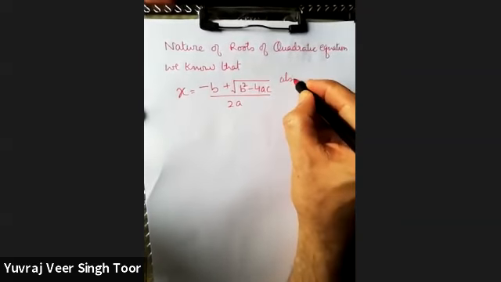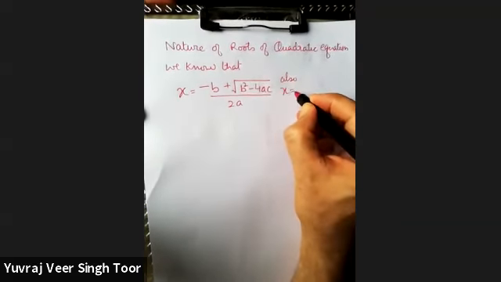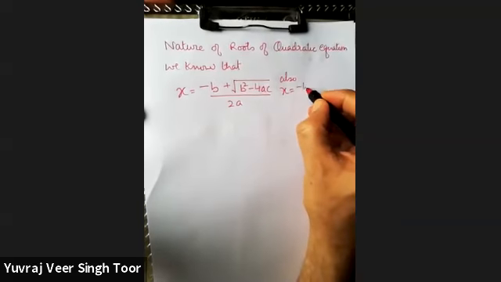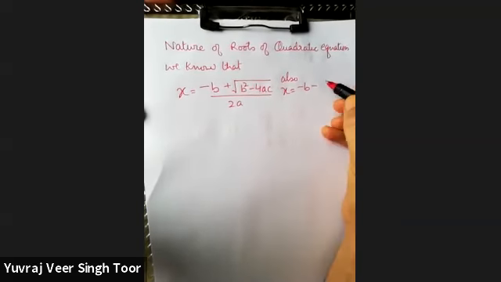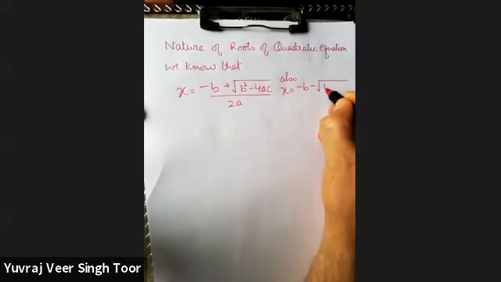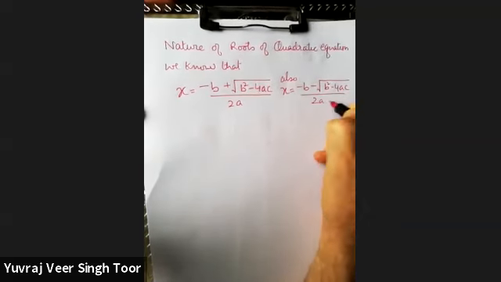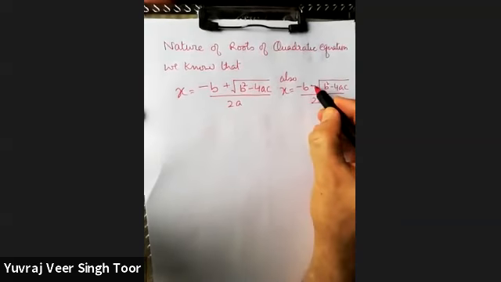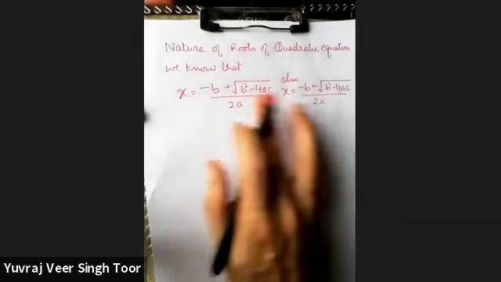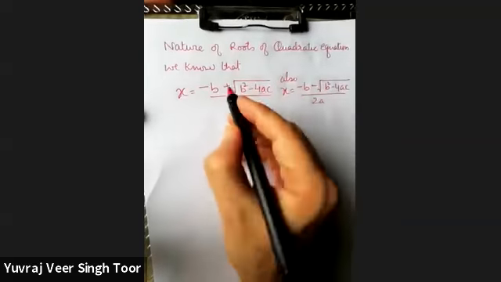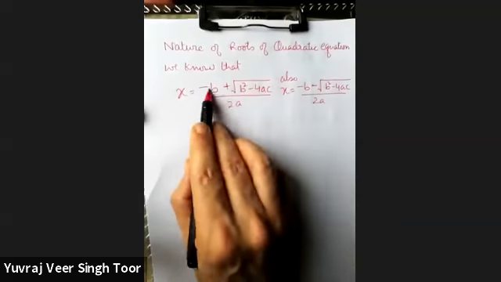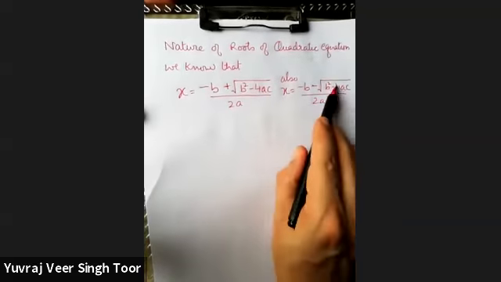Also, x is equal to minus b minus root b square minus 4ac upon 2a. When you look upon these two values, these parts are same.